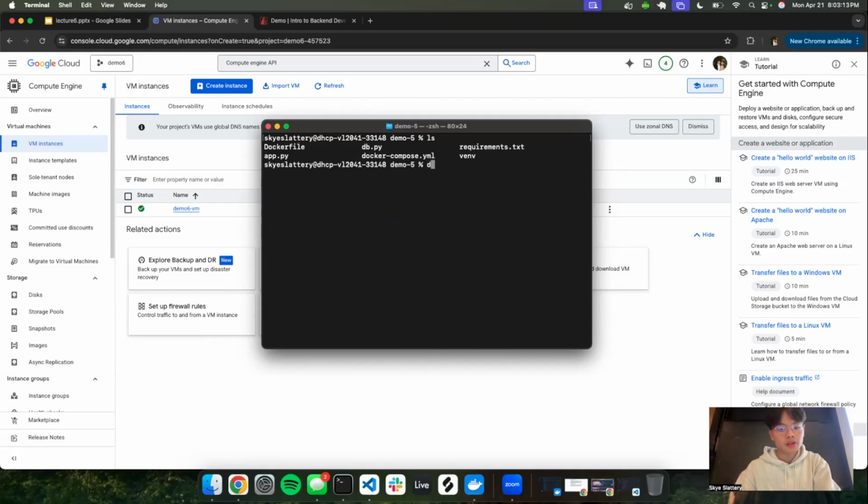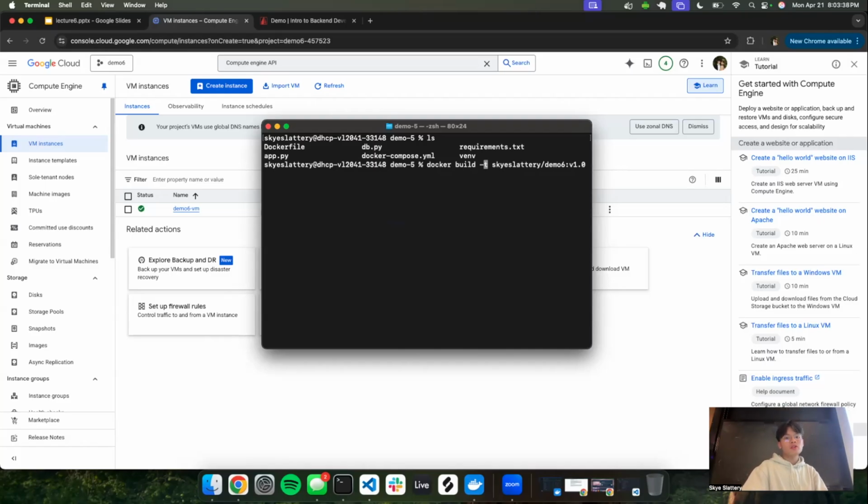Usually we just do docker build, and I'll write it out for this case. We want to have the tag, we want to name it something, so demo 6. This is the username, then the repository name, and then the tag. So let's say v1.0.